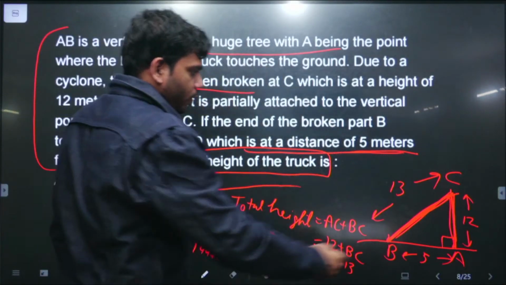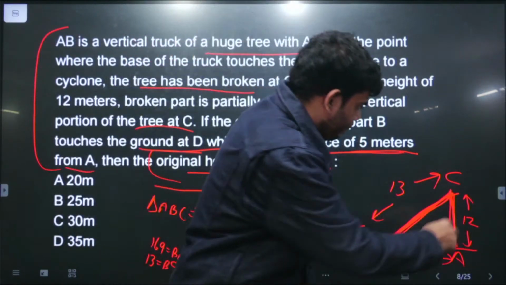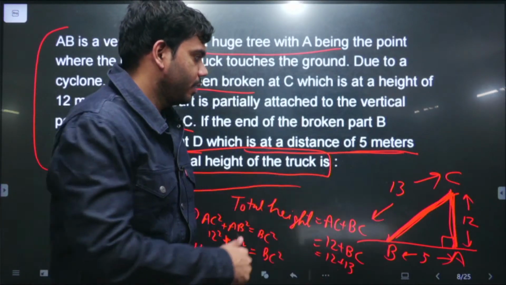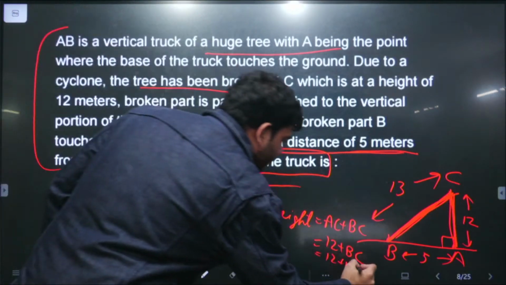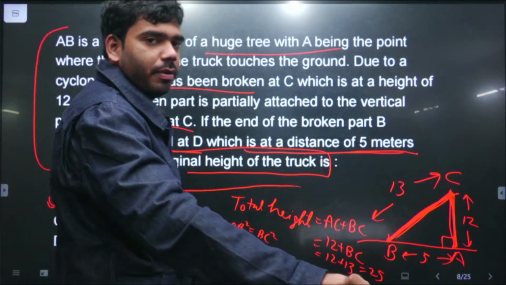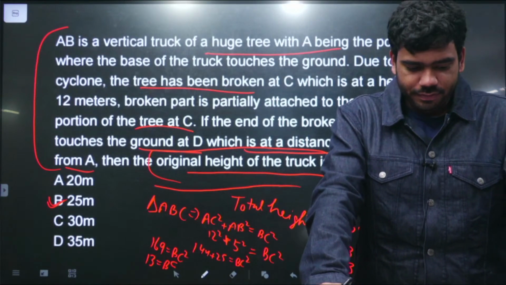So total height of the tree will be the standing portion and the part of this thing that is now broken up, that is BC. So total height of the tree here will be 12 plus 13, that is 25. So answer here is option number B. इसमें option number B is correct. The total height of the tree is 25.